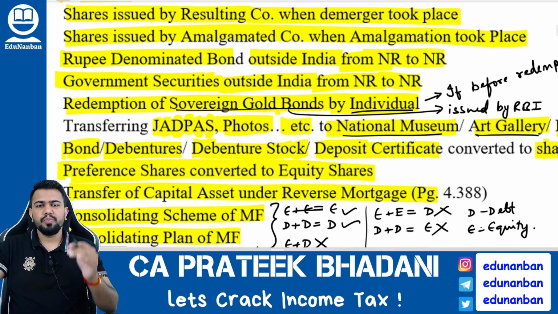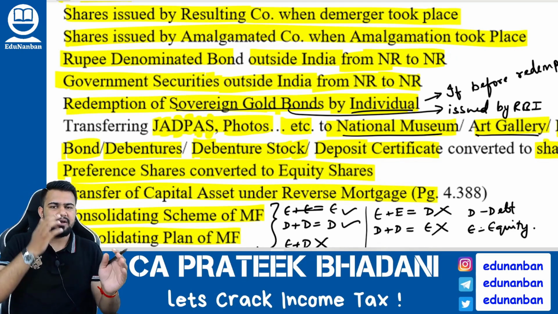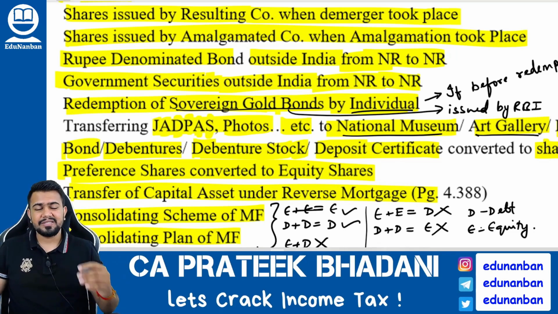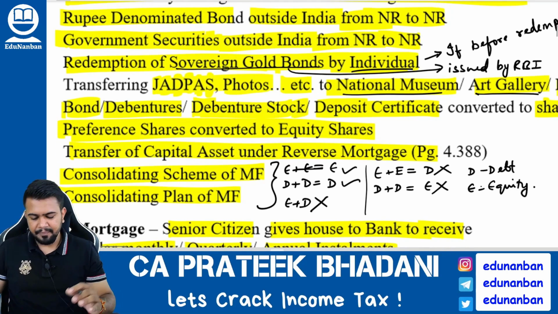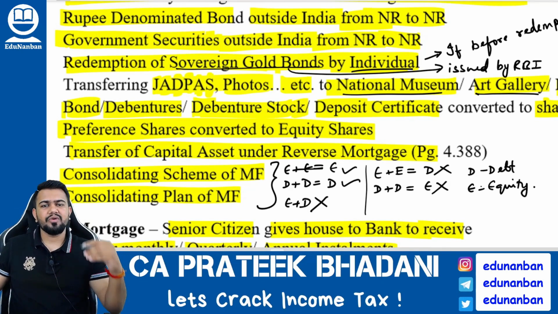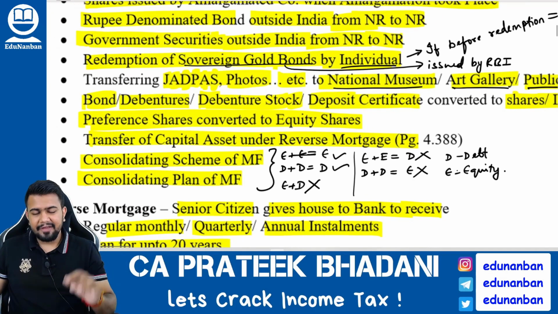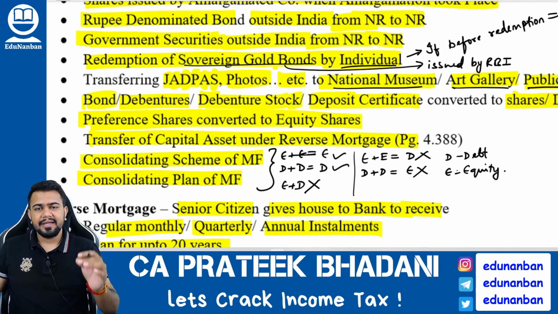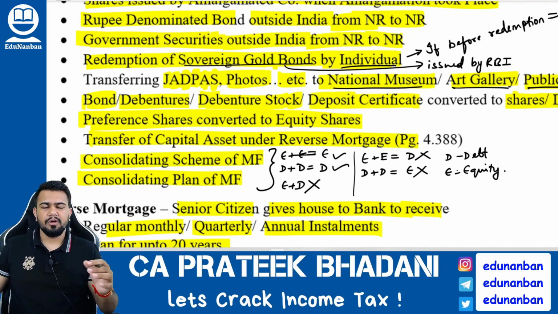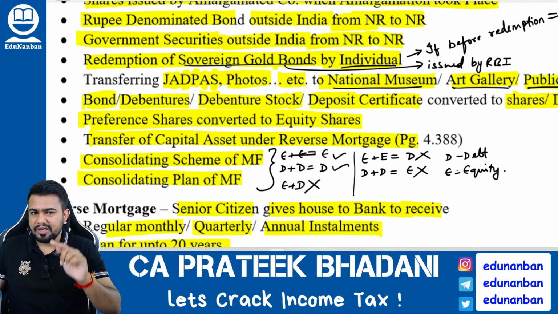Next, if there is any rupee denominated bond and if it is transferred outside India from one non-resident to another non-resident, then also capital gain will not arise because it is a transaction not regarded as transfer. If a government security is transferred from one non-resident to another non-resident outside India, then also it is a transaction not regarded as transfer. Next, if there is any sovereign gold bond issued by RBI, and if an individual is redeeming the sovereign gold bond, then such transaction will not be regarded as transfer. However, before the redemption, if individual is selling the bond to some other person, then it is very much transfer.